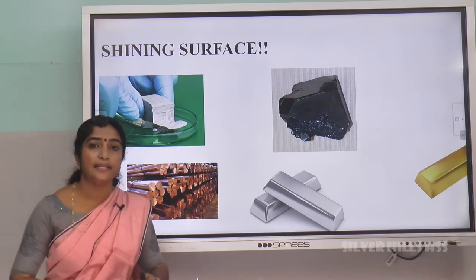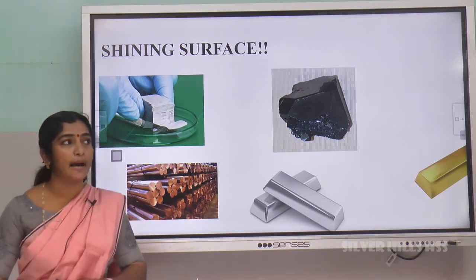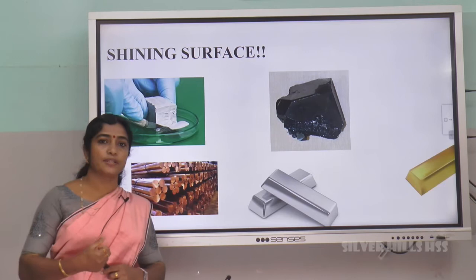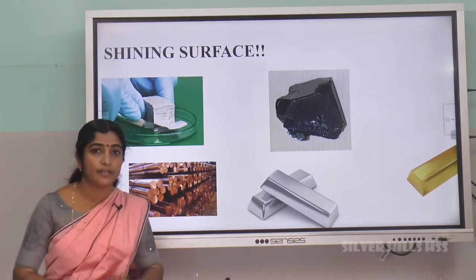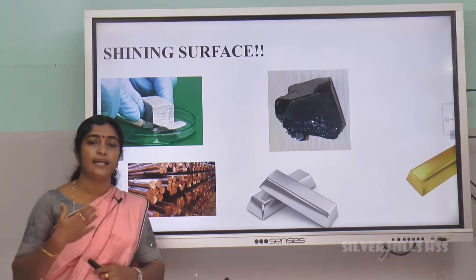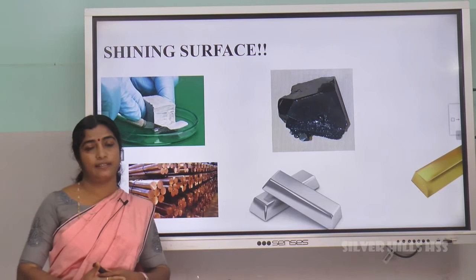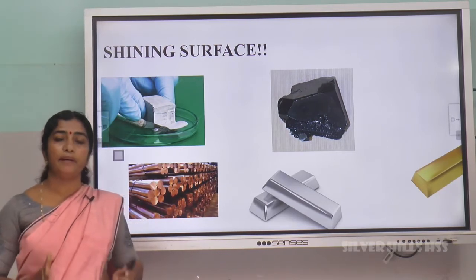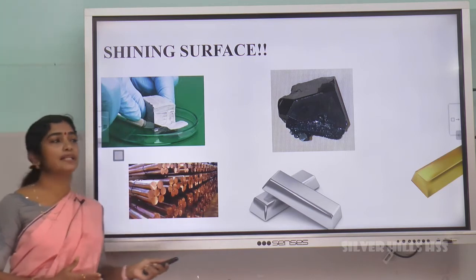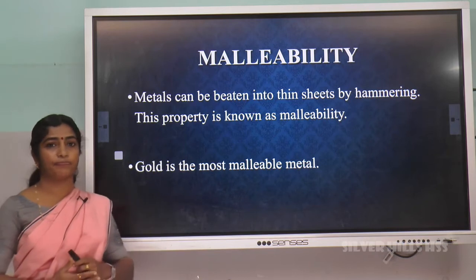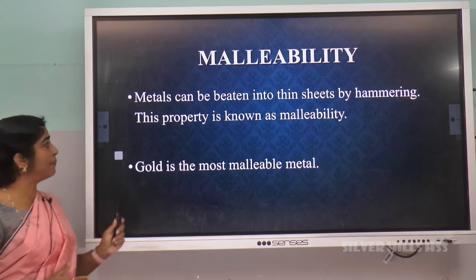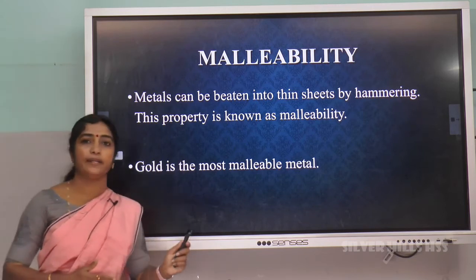Metals are malleable. What is meant by malleability of a metal? Take an iron nail and beat it using a hammer. Does it break? No, it became flat. On hammering continuously, it becomes flatter and flatter. That is, metals can be made into very thin sheets by hammering. This property of metal is called malleability. This is called malleability of a metal.